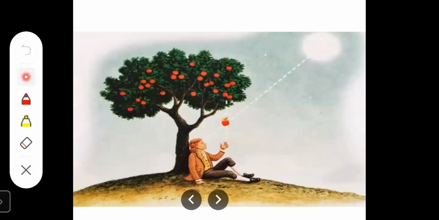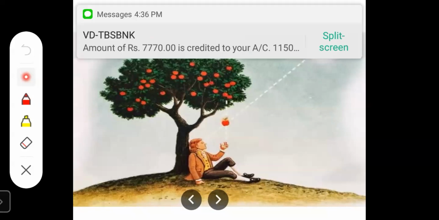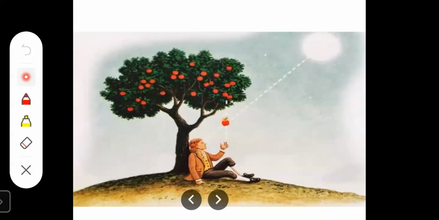Other astronomical bodies, like other planets such as Venus or the Moon, also have gravity, but there are different gravitational forces on different planets. On our Earth, there is the most gravitational force.